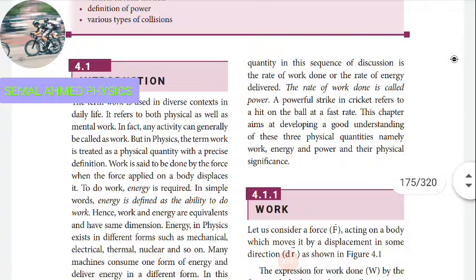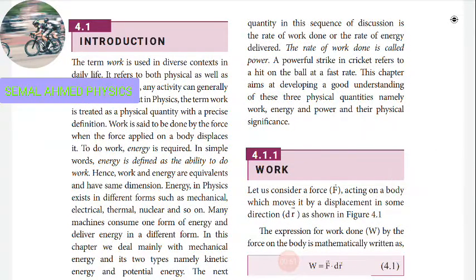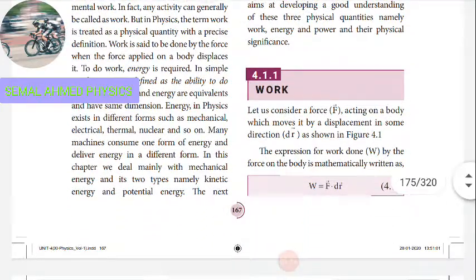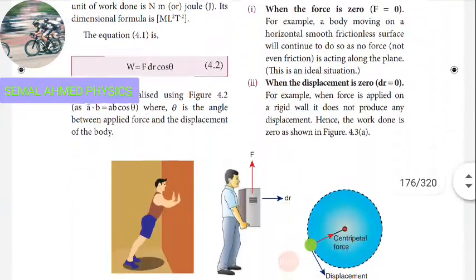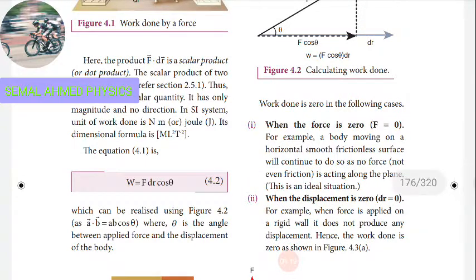So you can look here at the definition of work: the ability to do work is energy. And similarly, for energy changes we are doing work, and for work changes we are spending some energy. So both of these will be interrelated concepts. And the rate of work done is called power. That is a different topic. Today we see the important topic of work, how work takes place in physics.